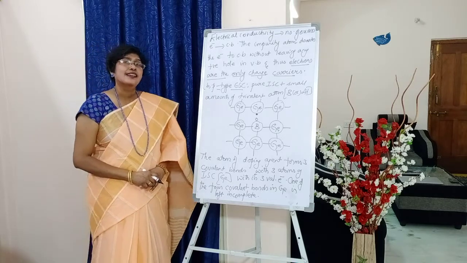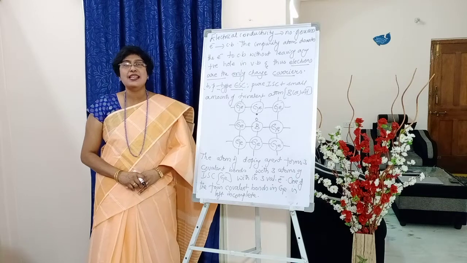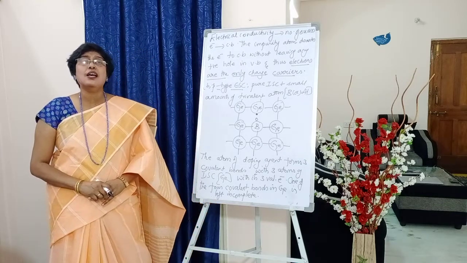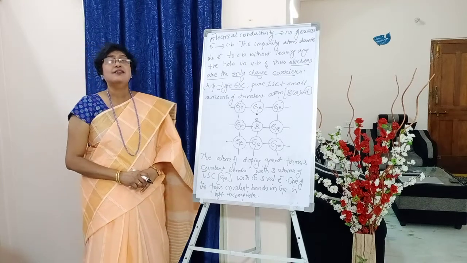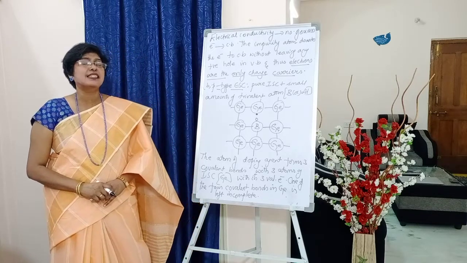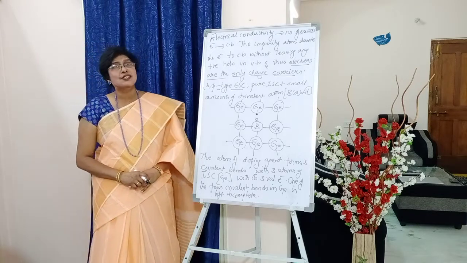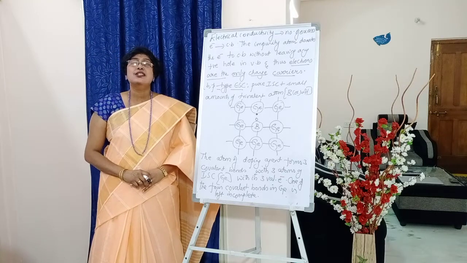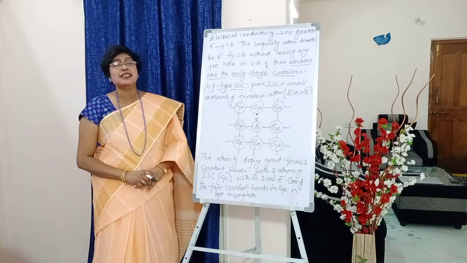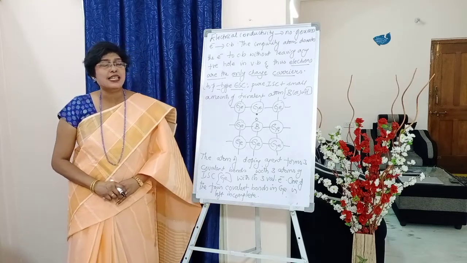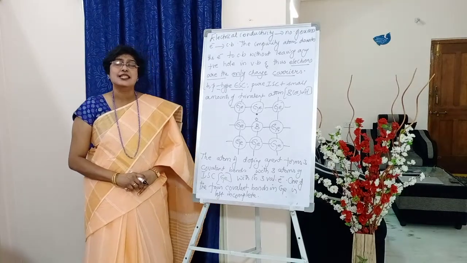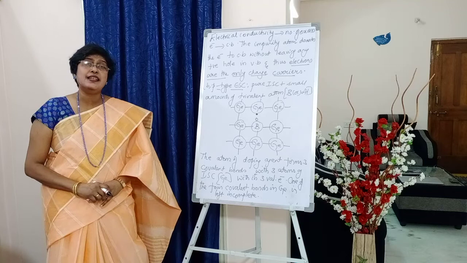Trivalent, students, which has only 3 valency electrons. For example, if we take boron or aluminium, they have only 3 valency electrons. Now, this is being added to a pure intrinsic semiconductor, for example, germanium. Again, I am asking you, germanium is tetravalent. That means how many valency electrons does it have? It has 4 valency electrons. Now, we are adding boron, which is trivalent. So, how does it match between these two?